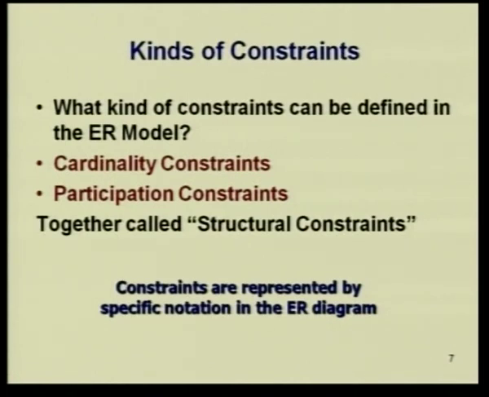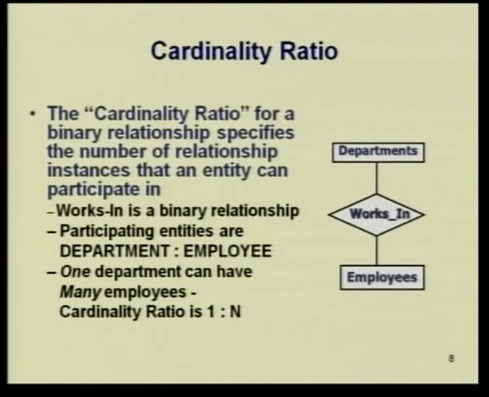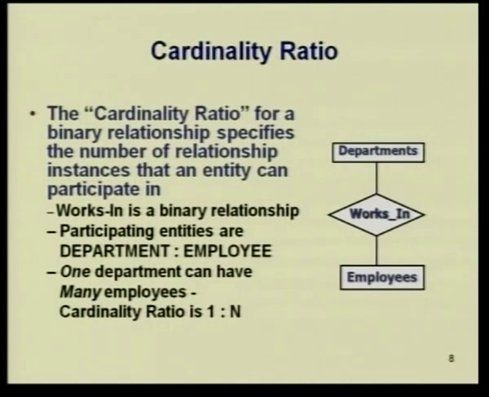So, the constraints can be represented in the ER diagram by a special notation. Okay. So, first let us look at the cardinality constraint. Now, this cardinality constraint is termed by what is called the cardinality ratio. When we were talking about relations in mathematics, there also we had a cardinality constraint or cardinality mapping, or whatever it was called in maths. The same concept is what we are going to use here.